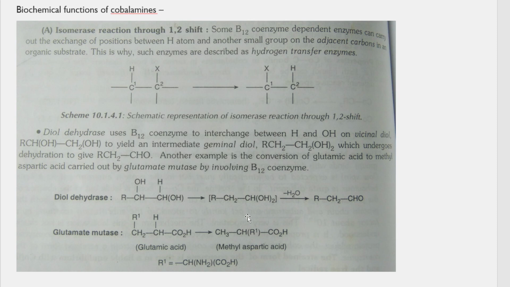After that, this is an intermediate which is further getting converted, which undergoes dehydration. You can see this H2O leaves, or it undergoes dehydration to give RCHO. The same type of reaction occurs in the presence of glutamate mutase enzyme having vitamin B12 as a coenzyme.